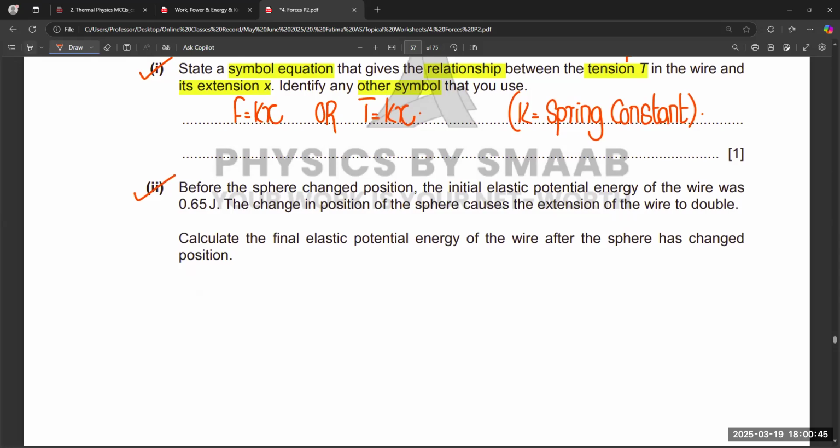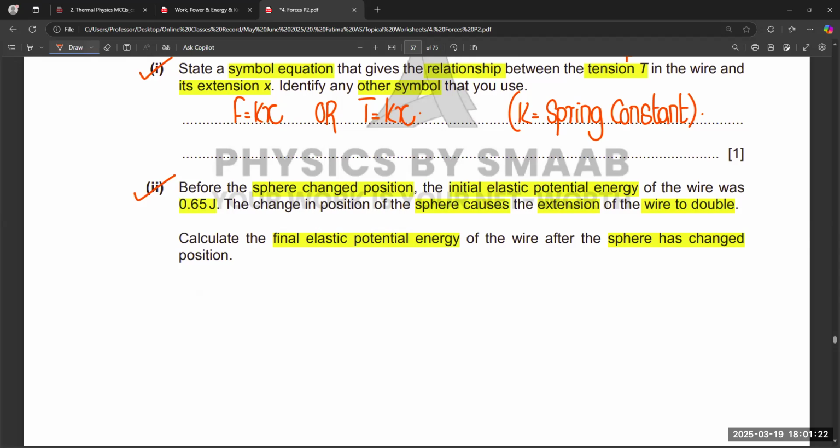And before this sphere changed position, the initial elastic potential energy of the wire was 0.65 joules. The change in position of the sphere causes the extension of the wire to double. So the extension of the wire is now double. Calculate the final elastic potential energy of the wire after the sphere has changed position. So when the sphere changes position, we need to find out the new elastic potential energy. Before that, the elastic potential energy is 0.65.